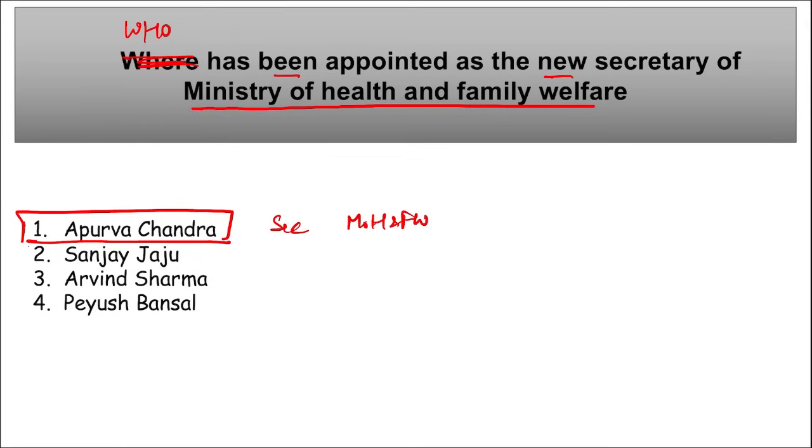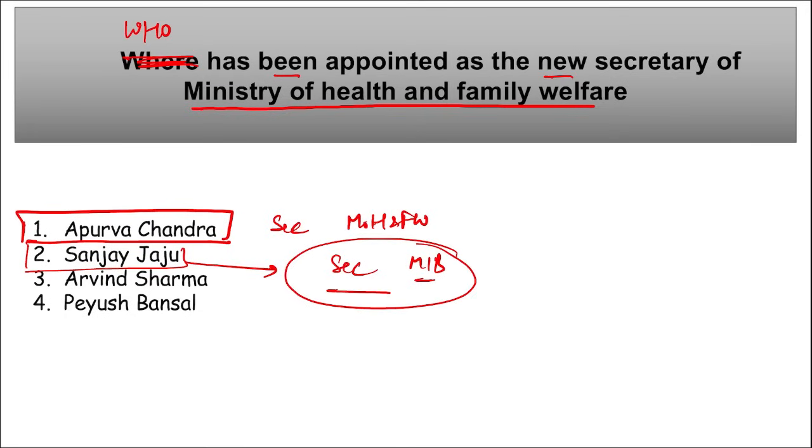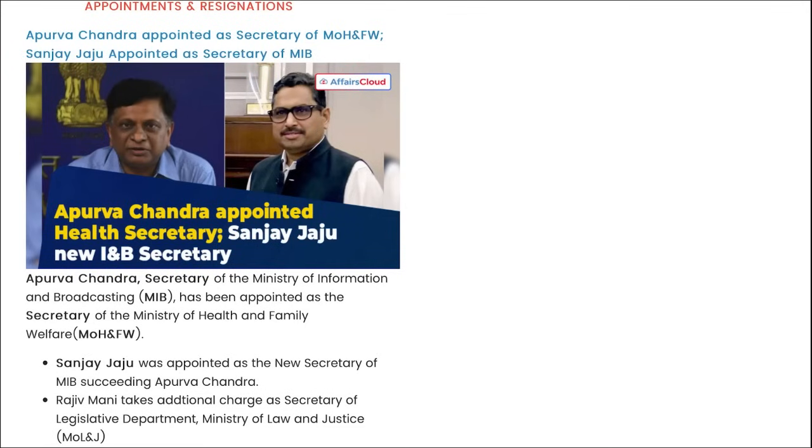Next thing, remember Sanjay Jaju, he has been appointed as the Secretary to MIB. MIB is your Ministry of Information and Broadcasting, correct? So Apurva Chandra has been appointed as the Secretary of Ministry of Health and Family Welfare, whereas Sanjay Jaju has been appointed as the Secretary of MIB. And remember, Sanjay Jaju will succeed whom? He will be succeeding Apurva Chandra, as Apurva Chandra has been appointed as the Secretary of Ministry of Health and Family Welfare. Next, here you can see Apurva Chandra and Sanjay Jaju ji.